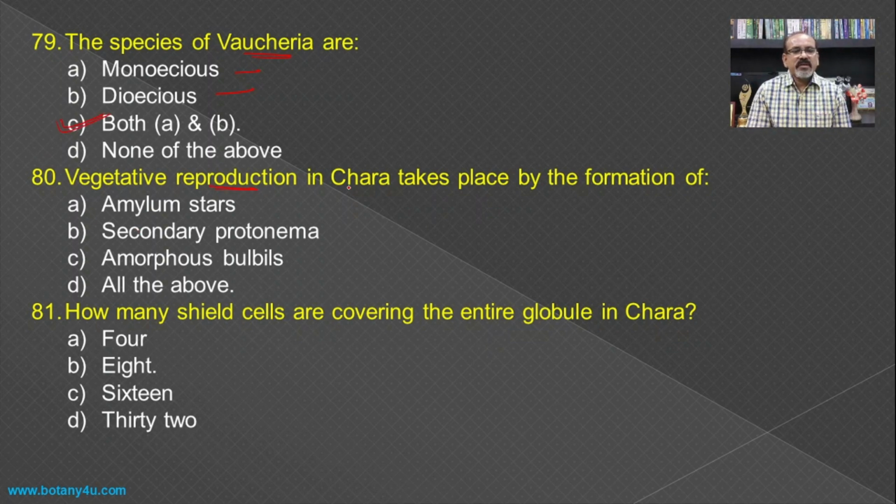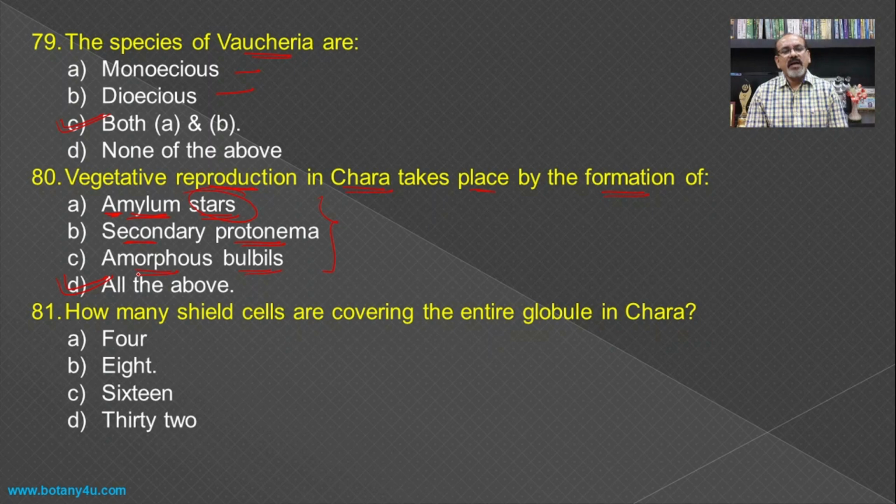Vegetative reproduction in Chara takes place by the formation of, if you see the vegetative reproduction in Chara, there is a formation of the amylum stars, that is they are star shaped and containing amylum starch. Then secondary protonema formation from the nodal region, and formation of the amorphous bulbil from the nodal region of the axis or the rhizoids. So all these three are the methods of reproduction in the Chara, and hence all the above becomes the answer.